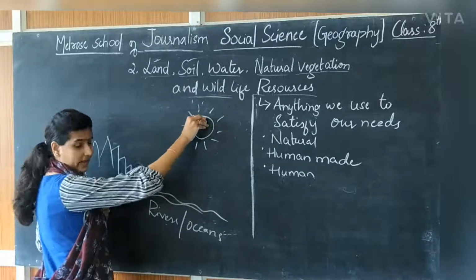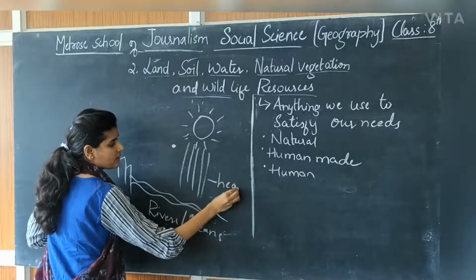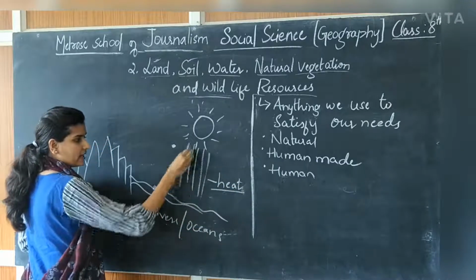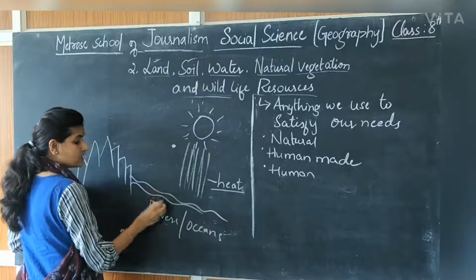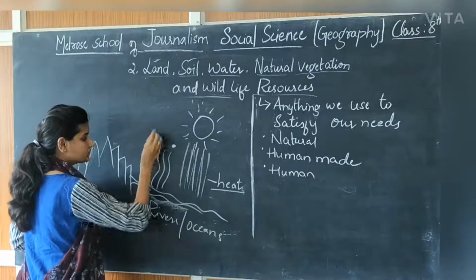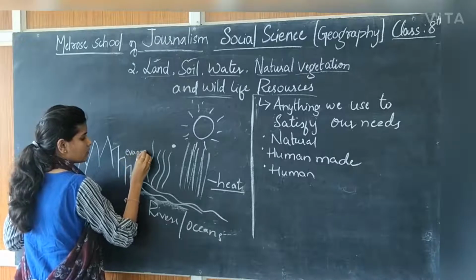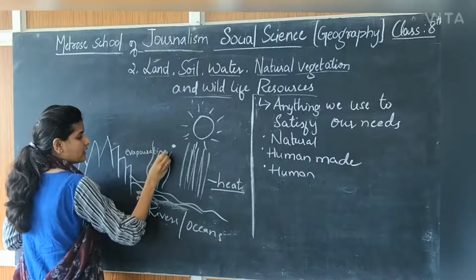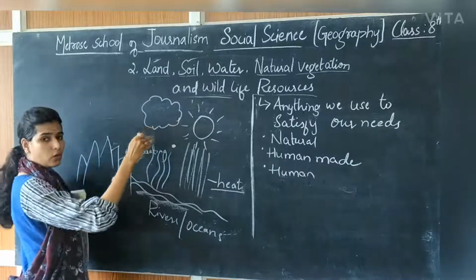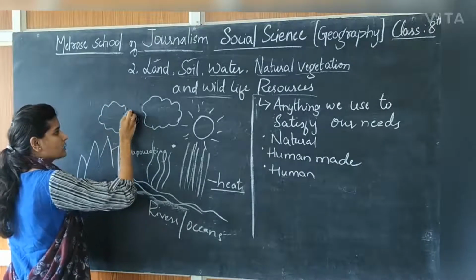Now the sun gives very hot rays. So what is it doing? It is giving its rays, and the water we have is evaporating and forming a cloud. This evaporation becomes so much that these clouds turn into black clouds.